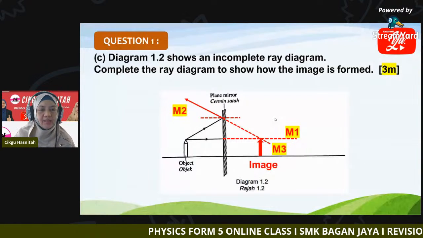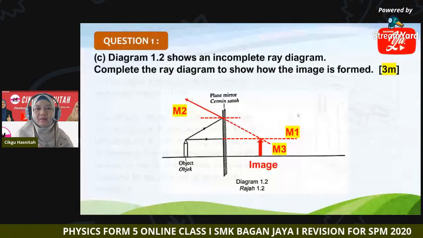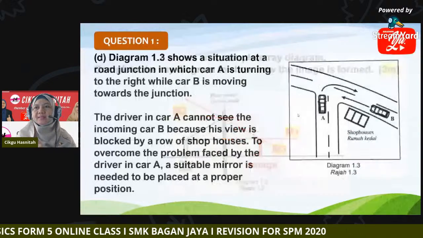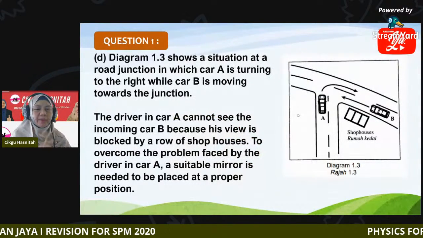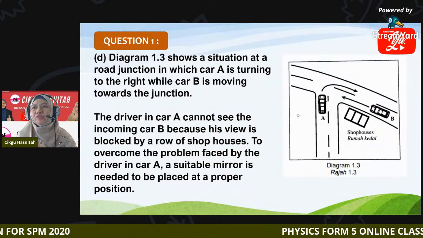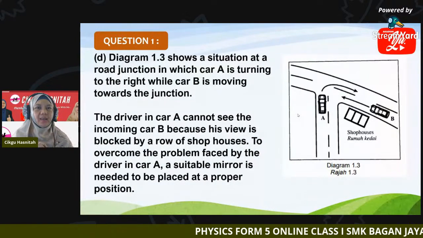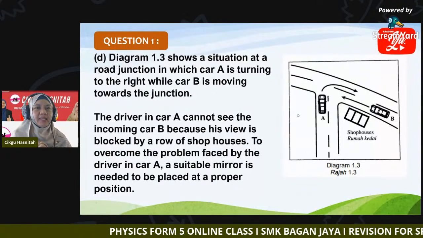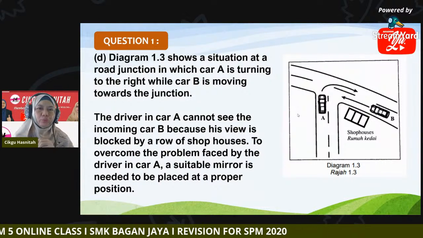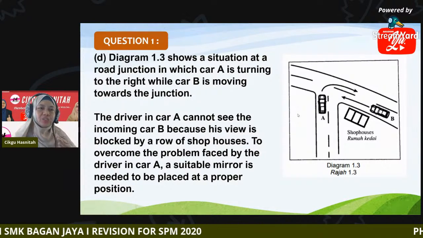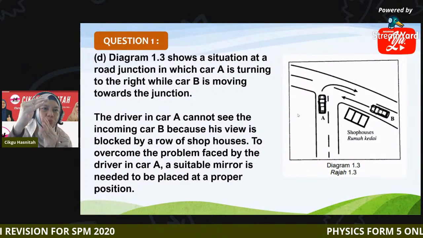Okay, are you clear, class, with the drawing? Okay. Next, we go to question D. Now is the application of mirror. You can see diagram 1.3, there is a junction in which car A is turning to the right, while car B is moving towards the junction. So these two cars are going to meet.